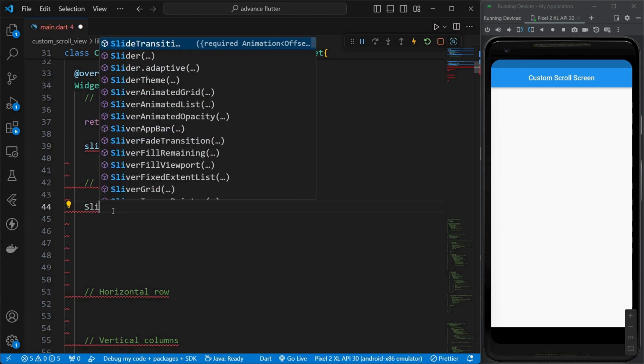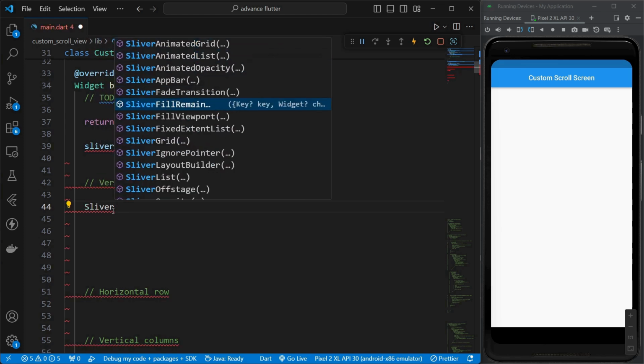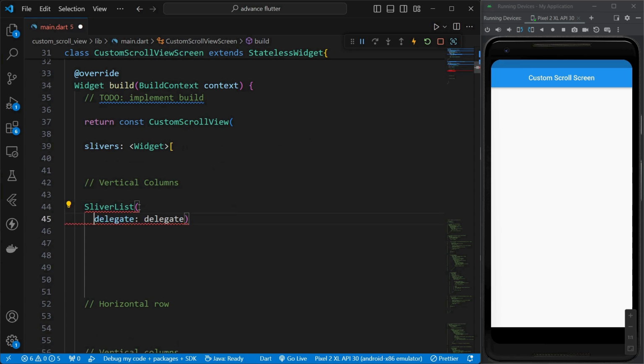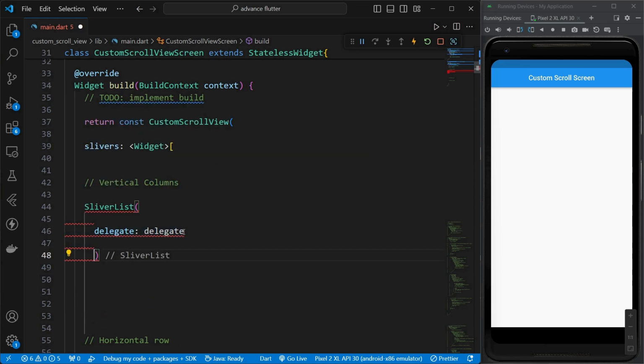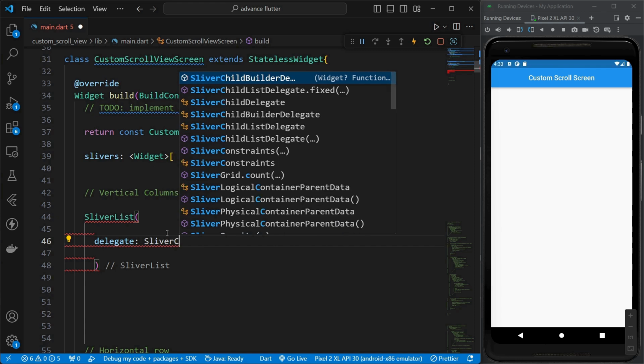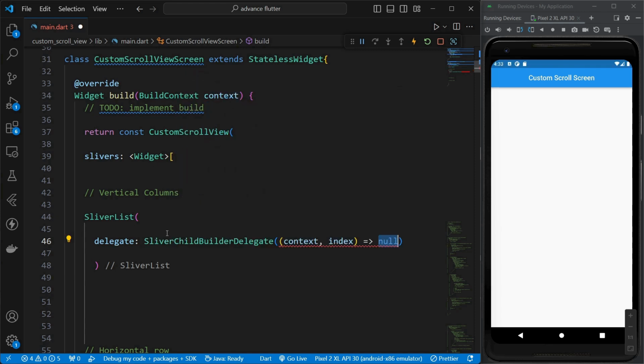Now coming to our vertical column, we'll use SliverList, and we have to pass a delegate inside it. Delegate is the pattern or design which we have to pass to those containers. So the design will be SliverChildBuilderDelegate. Okay, and we have to pass context here and index.